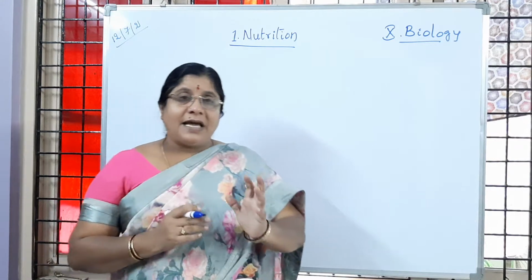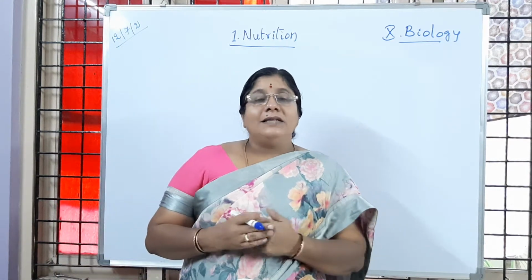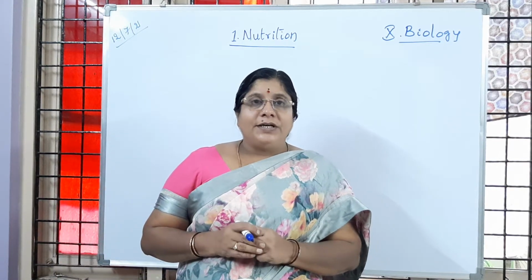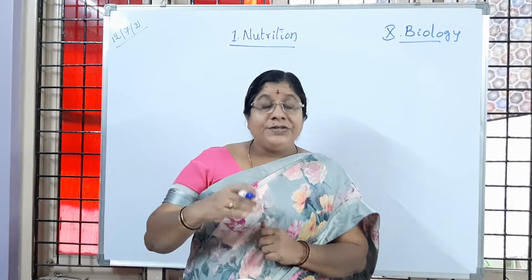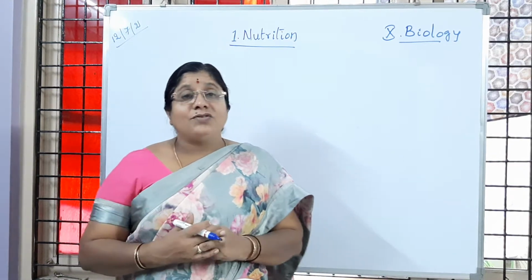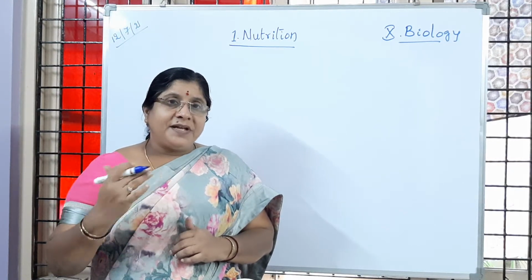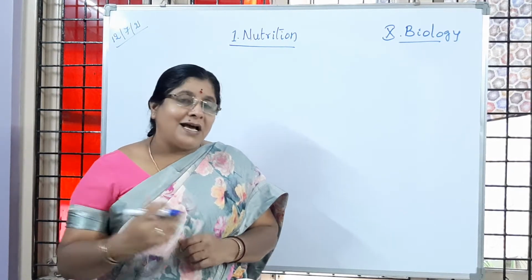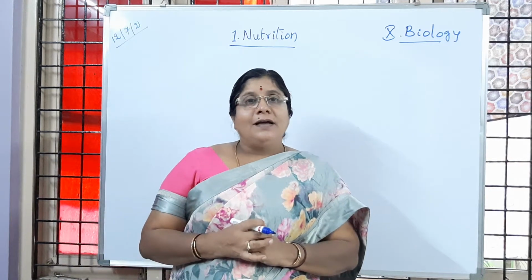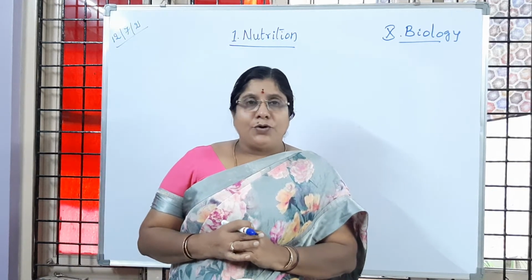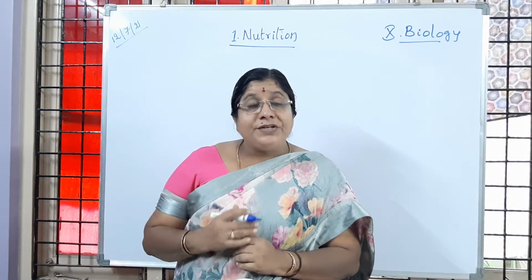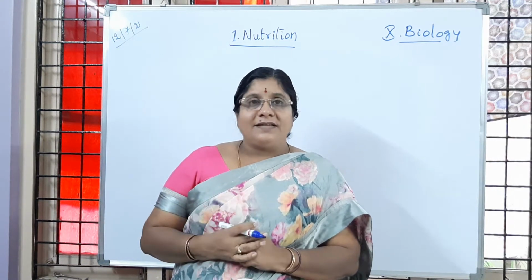So some living organisms depend on other organisms for food. Such nutrition is called heterotrophic nutrition, and organisms which cannot prepare their own food and depend on other organisms for food are called heterotrophs. In heterotrophic nutrition, different types are there again.